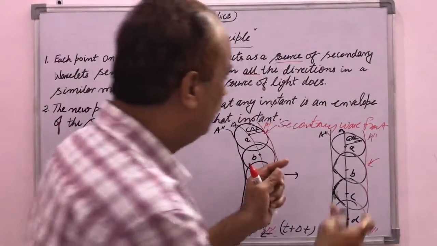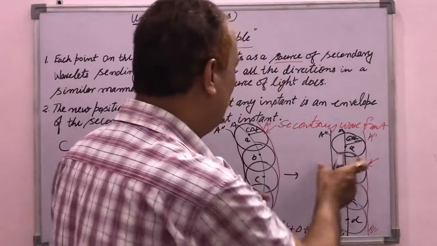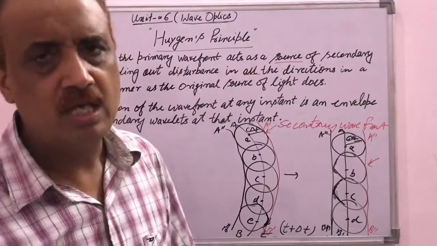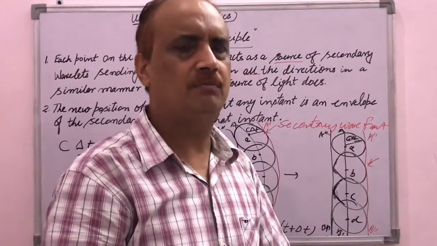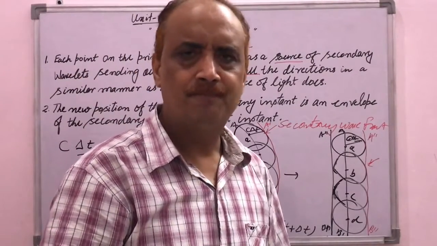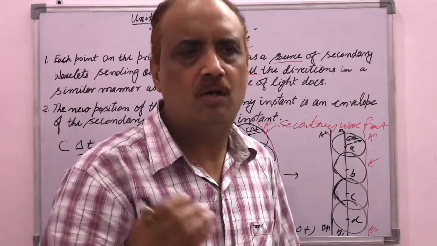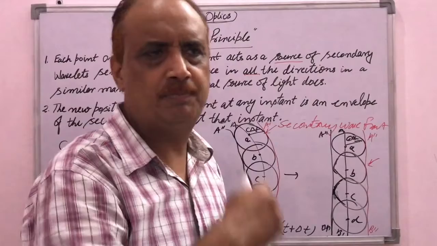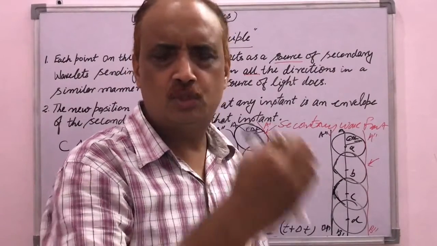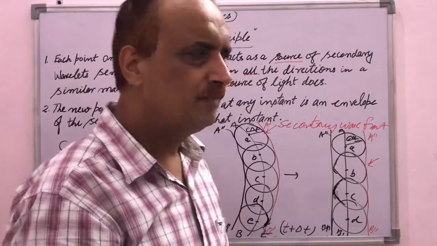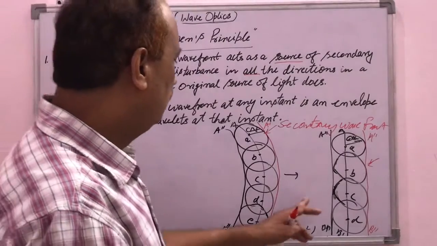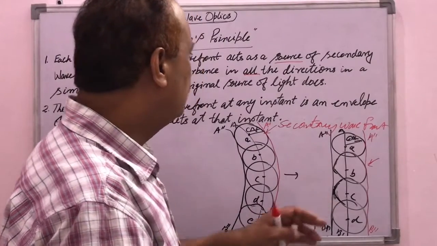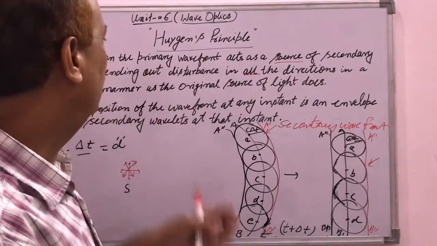A very small part of the spherical wavefront at a far off distance gives an idea of the plane wavefront, because a plane wavefront is part of a spherical or cylindrical wavefront. That was already discussed in the previous video, what is a wavefront and types of wavefront. So this is the constructive part of the Huygens principle.